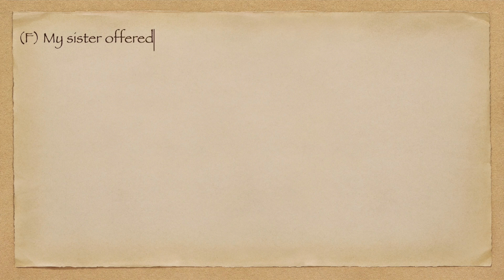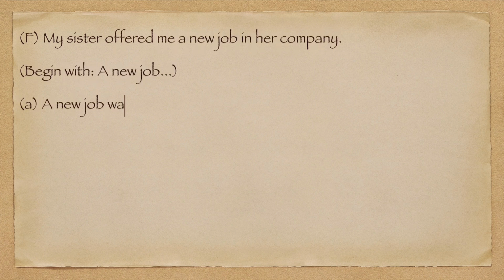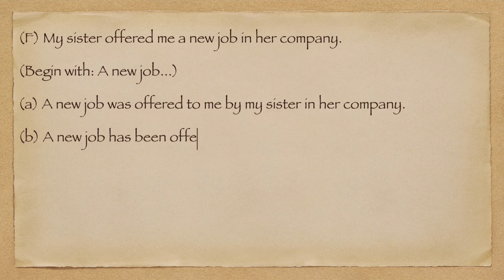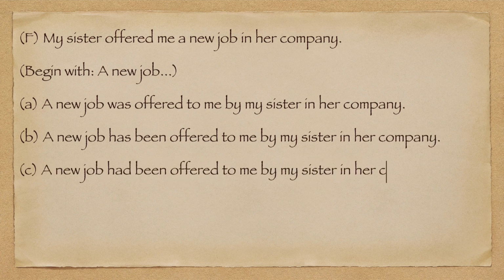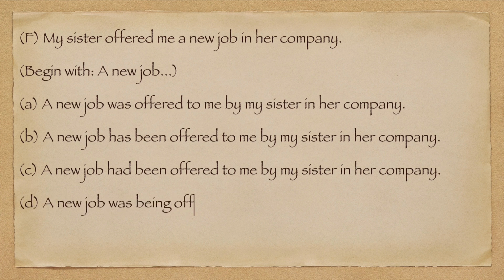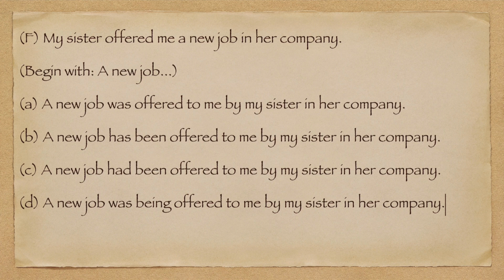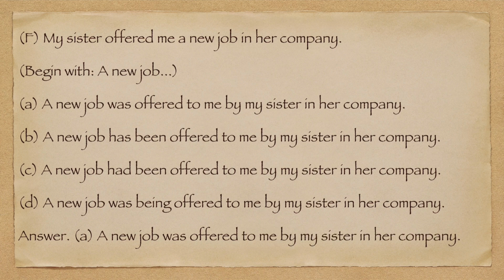F. My sister offered me a new job in her company. Begin with, a new job. A. A new job was offered to me by my sister in her company. B. A new job has been offered to me by my sister in her company. C. A new job had been offered to me by my sister in her company. D. A new job was being offered to me by my sister in her company. Answer. A. A new job was offered to me by my sister in her company.